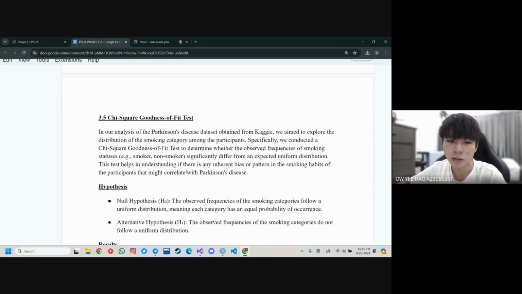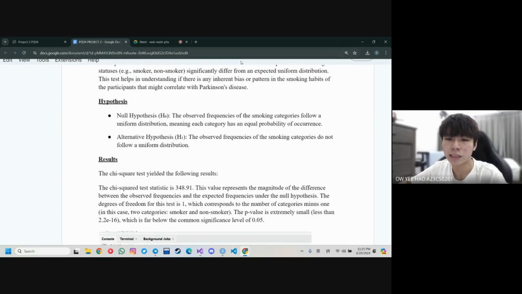So our null hypothesis is that the observed frequency of the smoking category follows a uniform distribution, meaning each category has an equal probability of occurrence. The alternative hypothesis is that the observed frequency of the smoking category does not follow a uniform distribution.